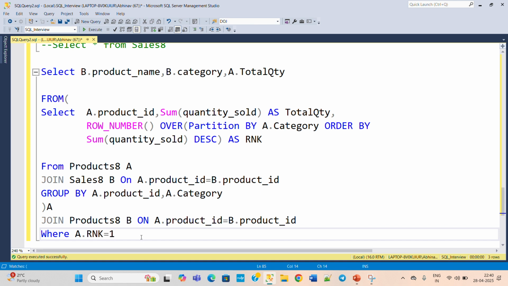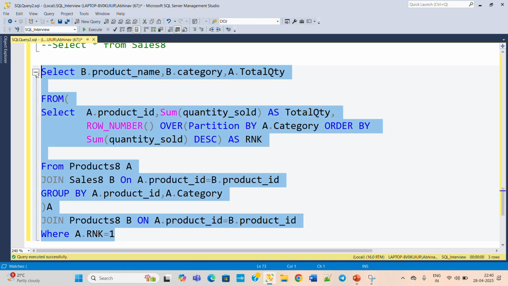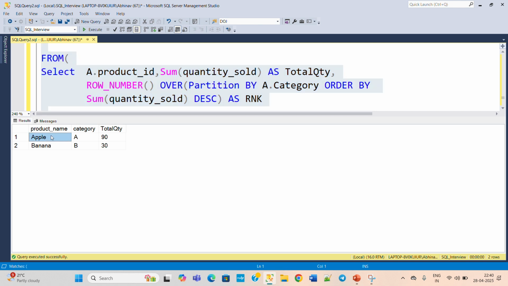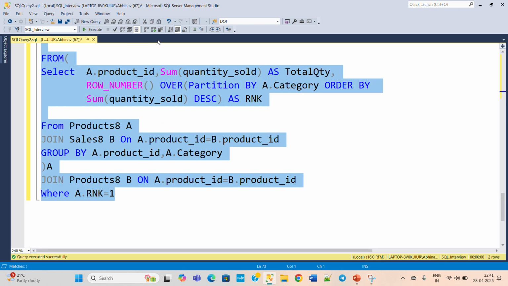Now execute this, and this is the final query that you need to provide to the interviewer for this particular question. Execute this and check the result set. So here you can see apple is the most sold product in category A, which is 90, and banana is the most sold in category B, which is 30. Okay, now move on to the next question.